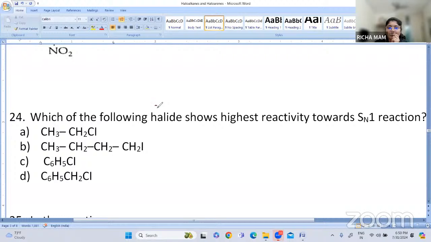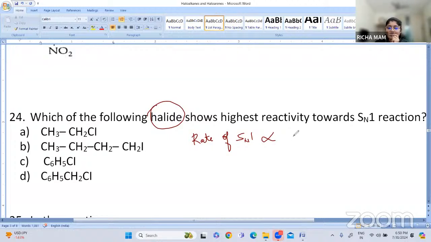So which of the following halides will show the highest reactivity, they have asked. Whenever we are comparing the rate of SN1 reaction, it depends on the concentration of the substrate.